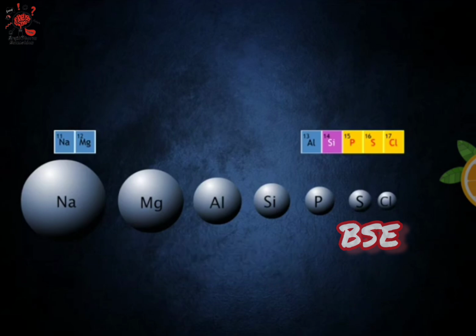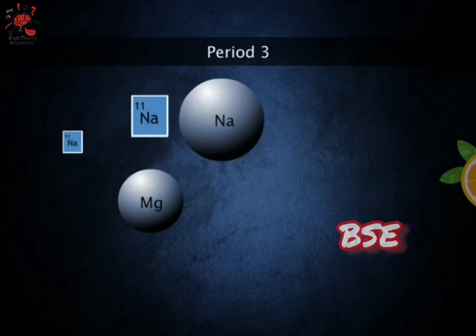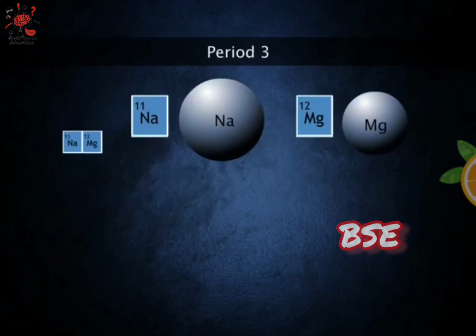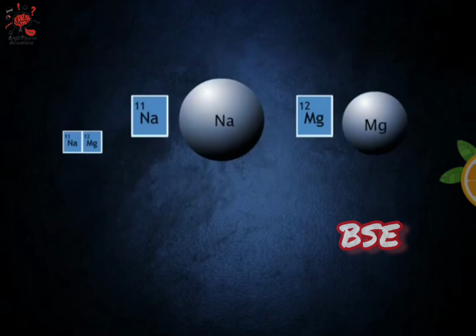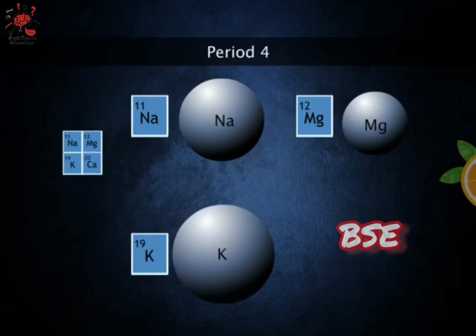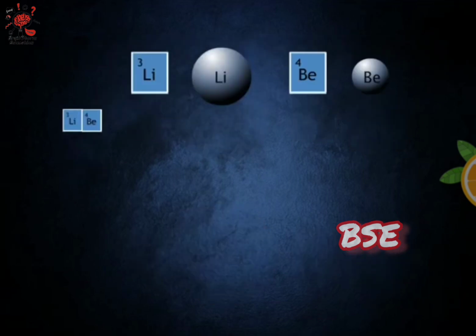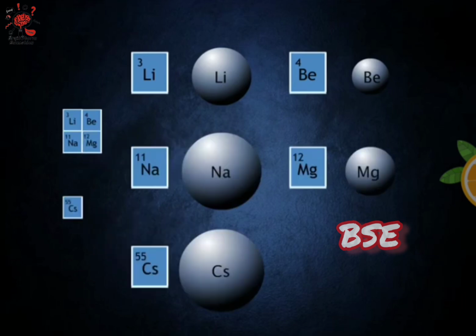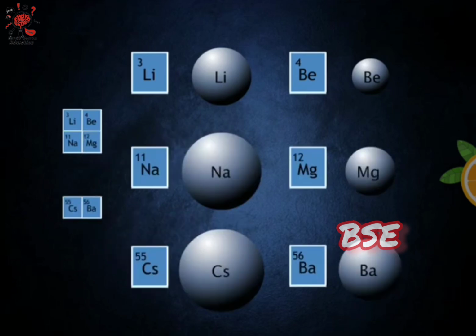This pulls the electrons closer to the nucleus. Therefore, the sodium atom's radius is larger than the magnesium atom's. In period 4, a potassium atom has a radius larger than a calcium atom's. In a similar fashion, the alkaline earth metals in group 2 are smaller than their respective neighbors, the alkali metals in group 1.